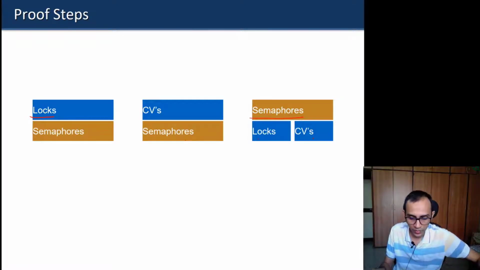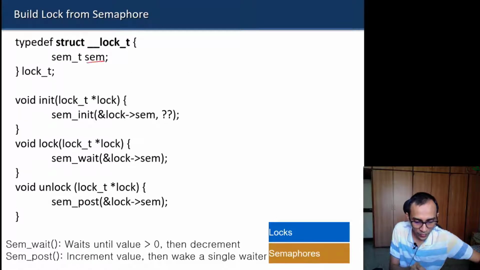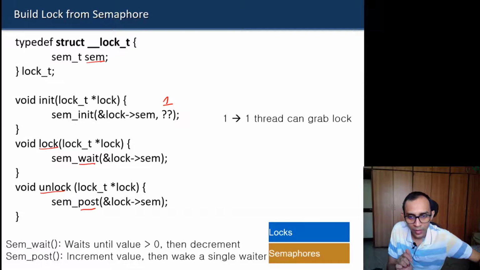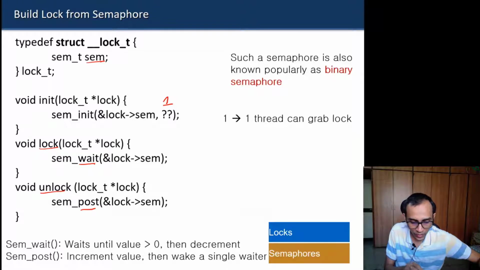Okay, so yesterday we discussed how we can make a lock. If you want to make a lock, you declare a semaphore variable, call wait for the locking purpose, and for unlocking just call post on that. The value that you will initialize this semaphore with will be 1, because one of the threads should be allowed to grab the lock as soon as the lock is declared. So the general rule of thumb was that sometimes when you are using a semaphore as a lock, you call it a binary semaphore.